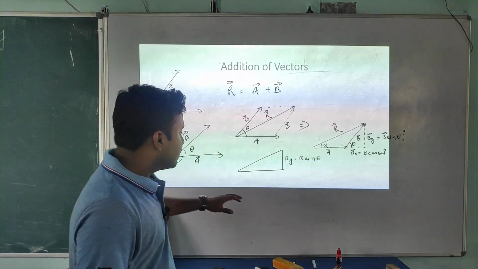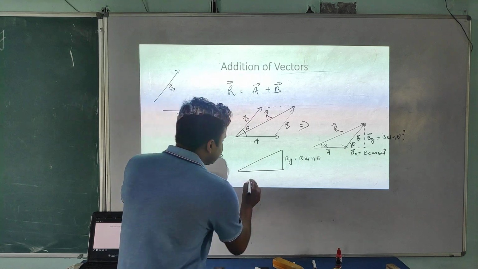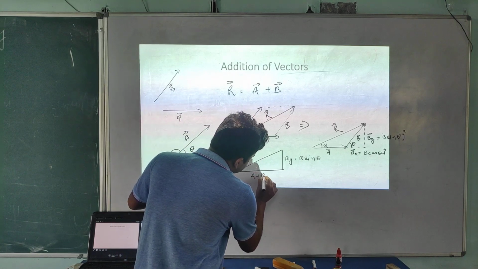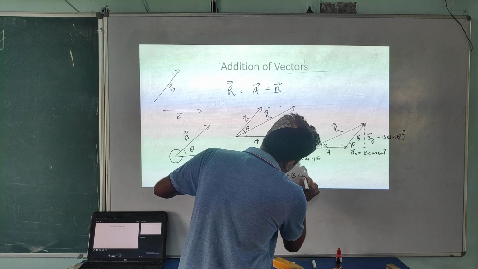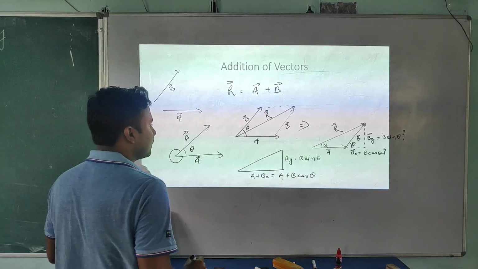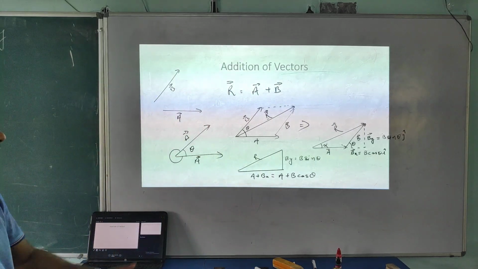It's okay, but here I am going to write just a magnitude. So this one will be A plus Bx, so it's A plus B cos theta, and we have to find this resultant R, the magnitude right now.